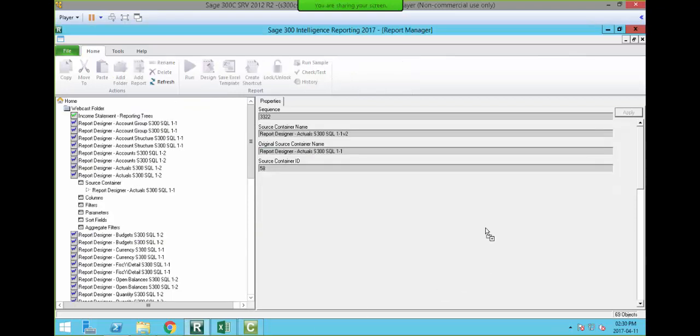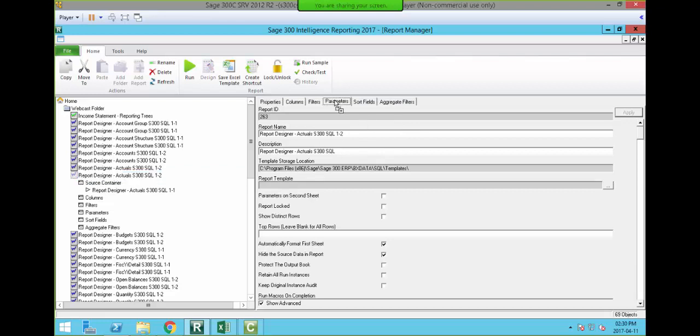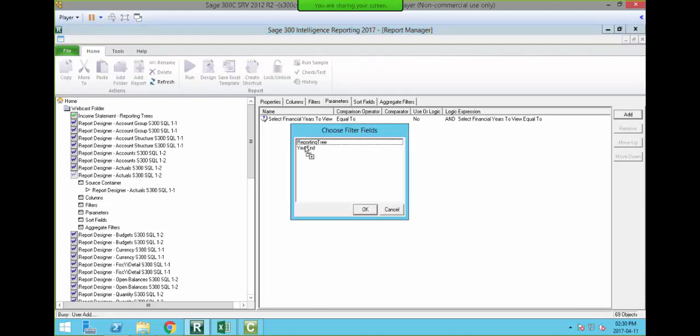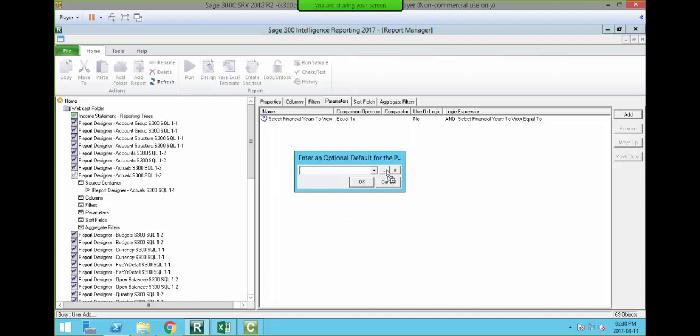Once you have that set up inside the connector module, you need to go and add it to your report. So going back to the report manager, I click on the report and under parameters, that's where I'm going to capture that information. So I'm going to click on add, and as you can see, my reporting trees is now available. And then if I click on the ellipses, it's going to pick up that list that I have in my text file. Obviously, you can enter it as a SQL query as well, depending on what you're comfortable with. So I'm just going to leave that as all for now, and I'm going to click OK.